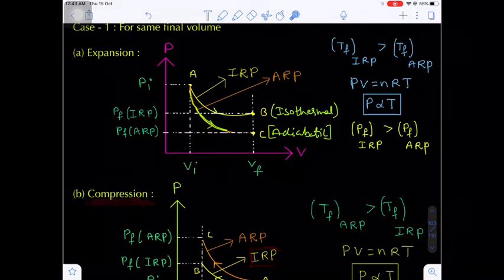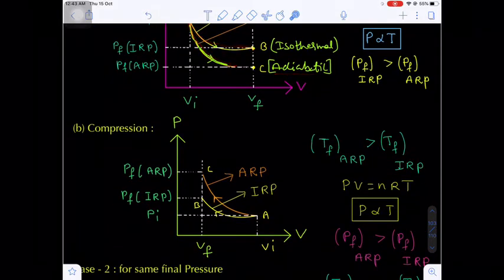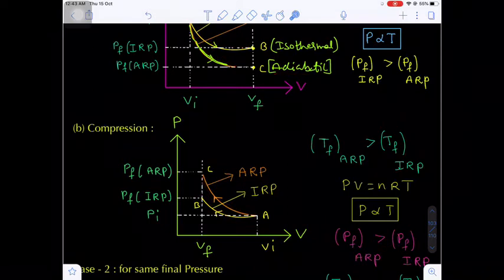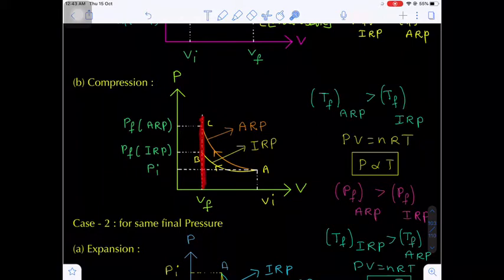But in the previous case, in expansion, the upper curve is isothermal and the lower curve is adiabatic, whereas in compression the upper curve is adiabatic and the lower curve is isothermal. Are you getting my point? Now here the final volume is kept constant.